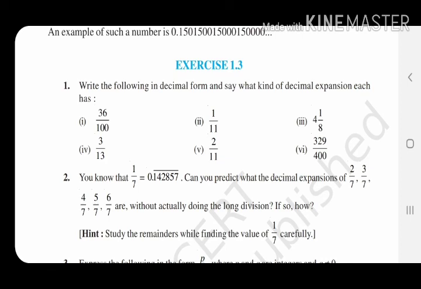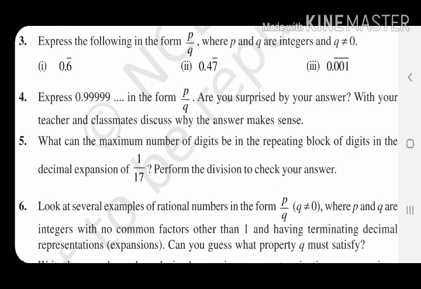And next, the hint is there. You may say, what is the hint? It is not clear. Study the remainder while finding the value of 1 by 7 carefully. And already we have studied it in case 1, case 2, case 3. So in terminating, it will gradually decrease and end with 0. In non-terminating recurring, it will repeat again and again. The remainder will repeat, so the quotient will repeat. And when I divide 1 by 7, the remainders will repeat.